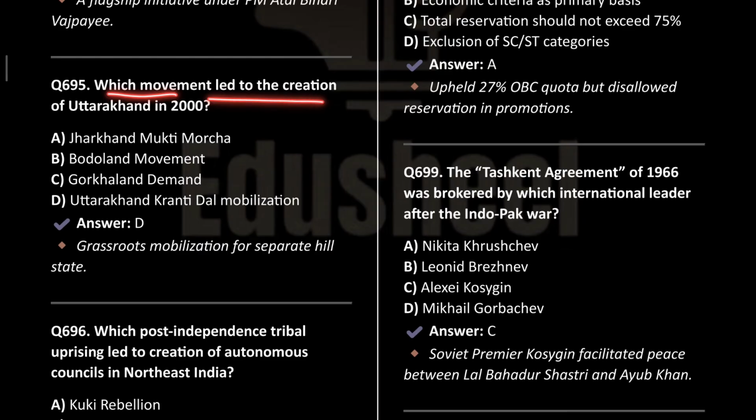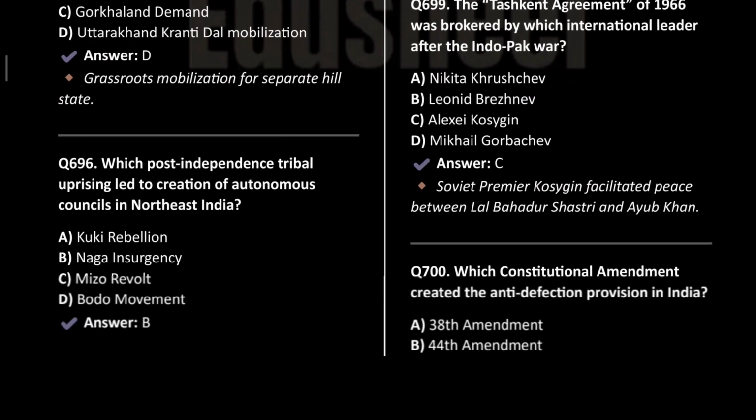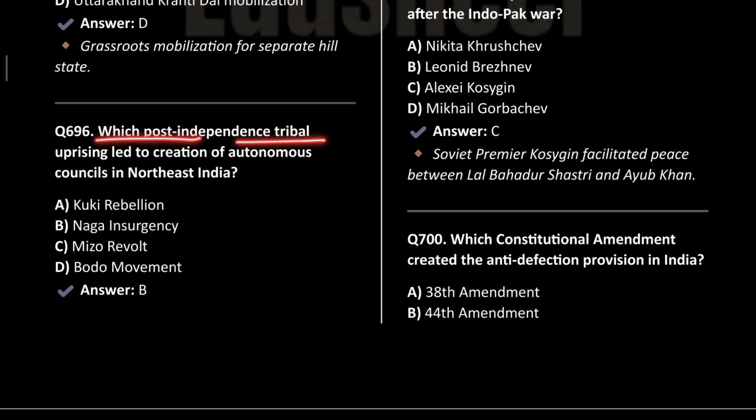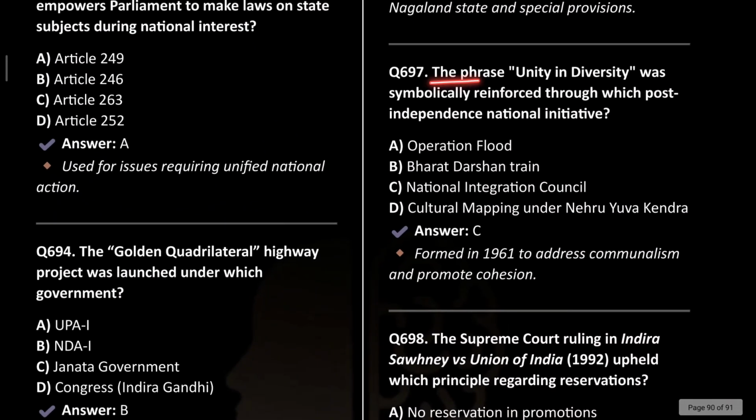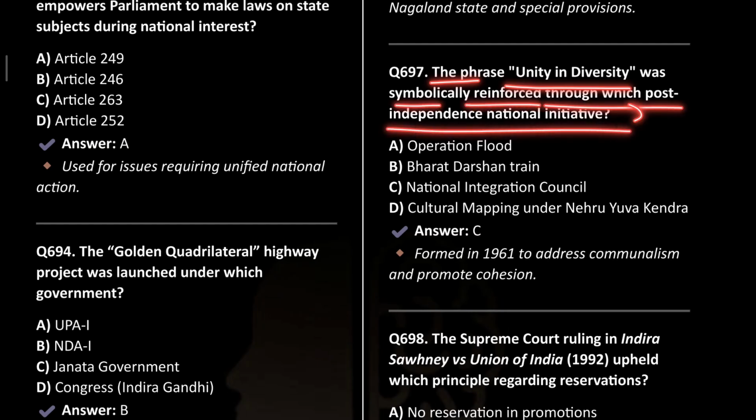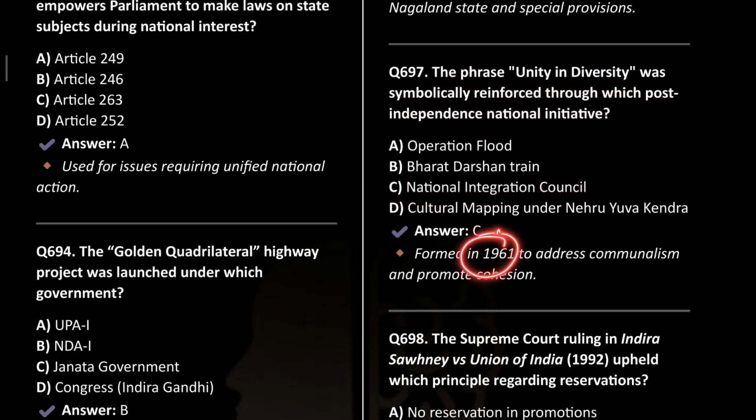Which movement led to the creation of Uttarakhand in the year 2000? It was Uttarakhand Kranti Dal mobilization. Which post-independence tribal uprising led to the creation of autonomous council in the northeast? It is the Naga insurgency. The phrase unity in diversity was symbolically reinforced through which post-independence national initiative? It was the National Integration Council that was formed in the year 1961 to address communalism and promote cohesion.